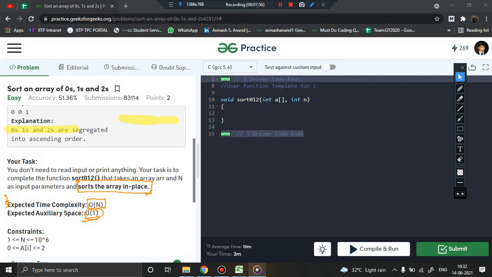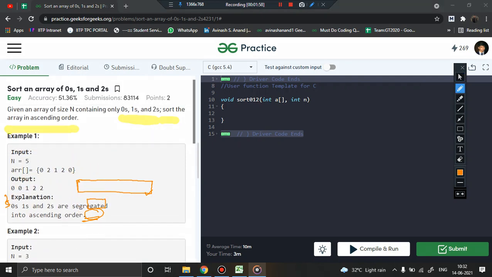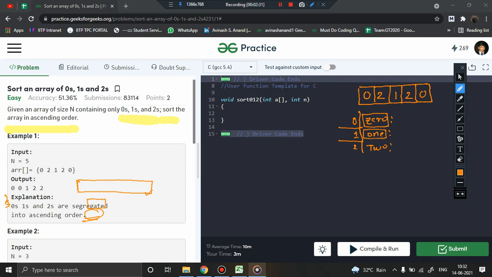We can take an example to see our approach. The array provided is 0 2 1 2 0. Since they have already mentioned that there are only three digits present in the array, either 0, 1, or 2, we can keep a variable for each of these digits. These are the variables I'll use to keep track of the number of zeros, the number of ones, and the number of twos present.